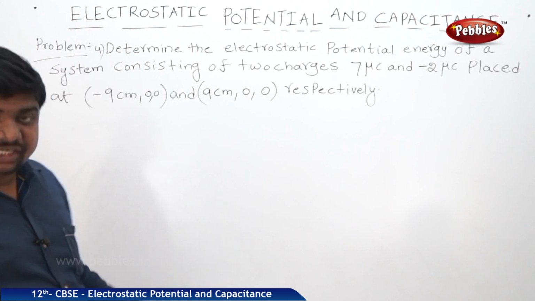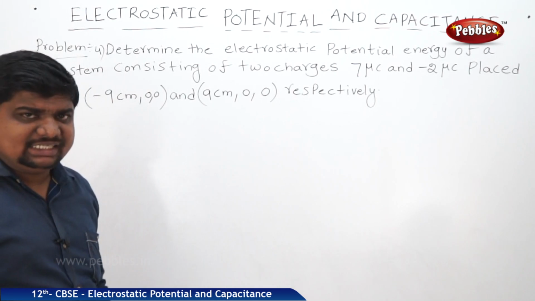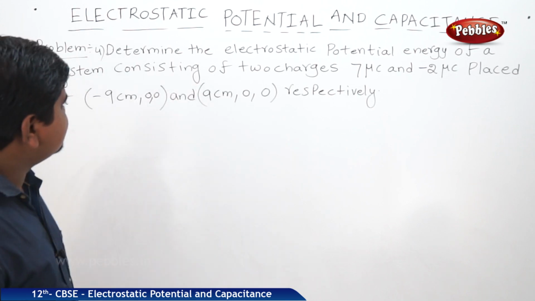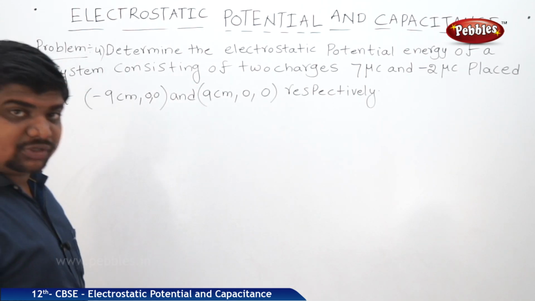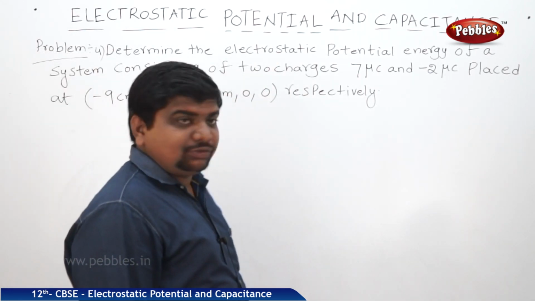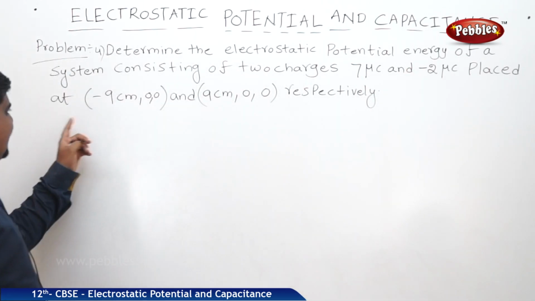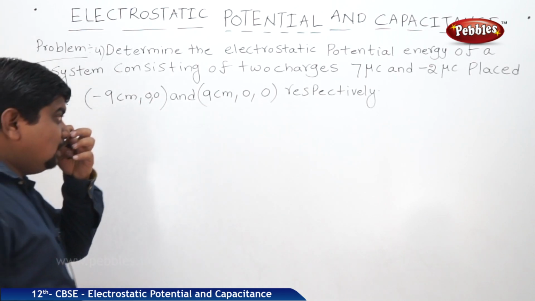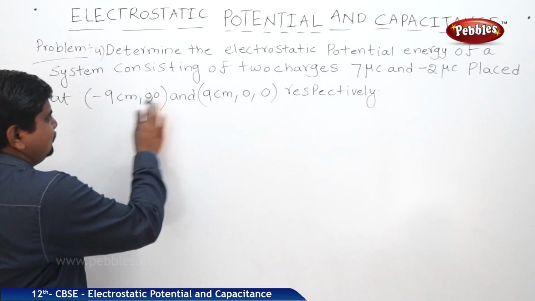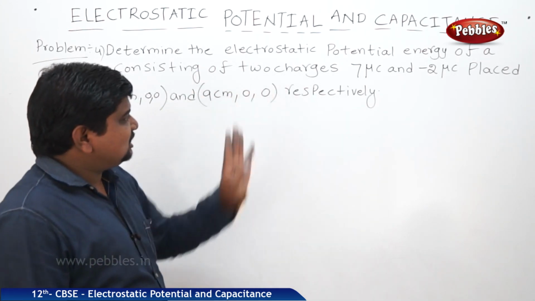See one problem which is related to the electrostatic potential energy and multiple charges. The same problem contains two more bits. First see this one, next I will explain the remaining two bits. Determine the electrostatic potential energy of a system consisting of two charges, 7 microcoulombs and minus 2 microcoulombs, placed at minus 9 centimeters, 0, 0 and 9 centimeters, 0, 0 respectively. That means all the y and z components are 0, so the displacement along the y axis is 0 and along the z axis is 0.